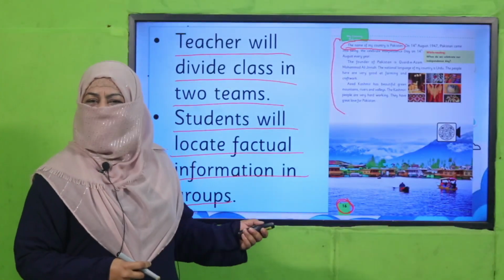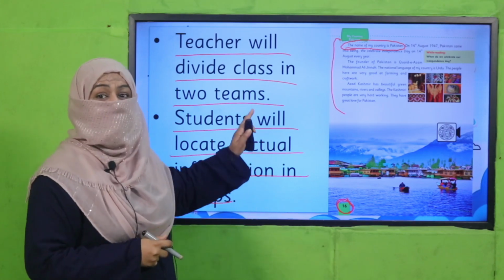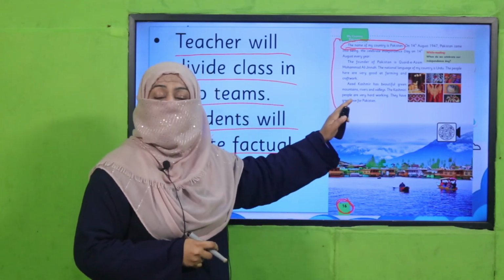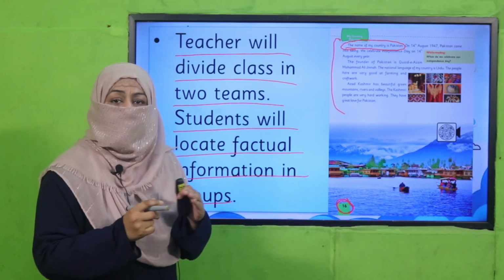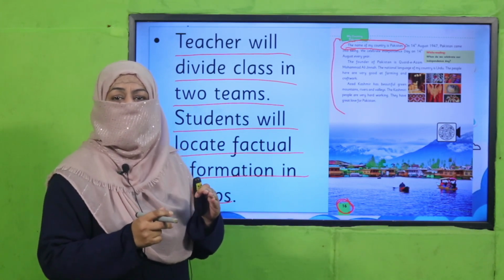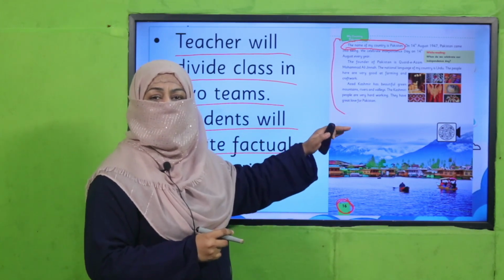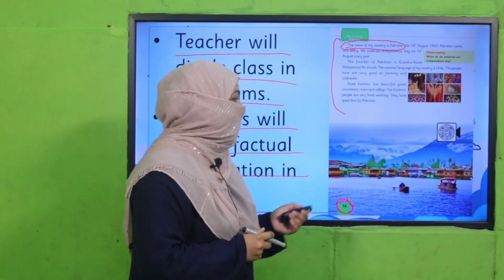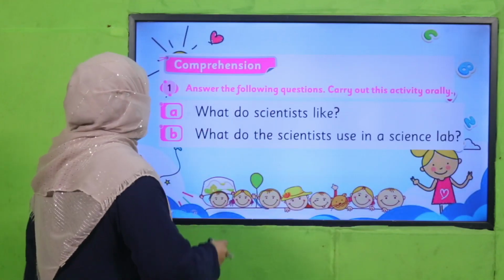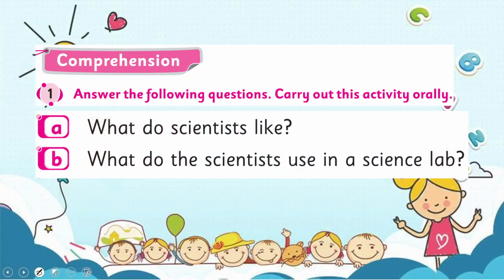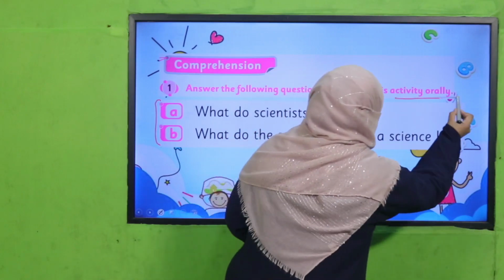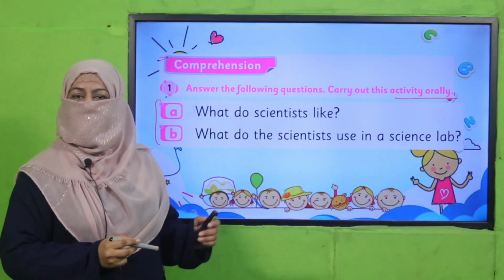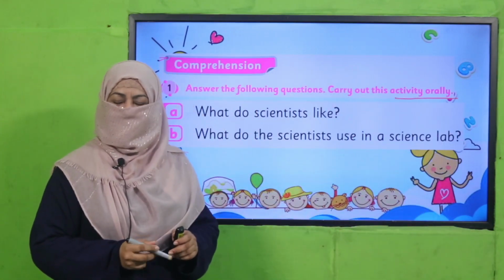Yes, my dear children, are you done with it? Good job. Now you see how in the text we find out the fact, because all the information is not factual information. Some of the text is factual information, so we just circle or underline it. Okay, all right. So it's time for the comprehension. The text we just read, these are the questions. You will tell these answers to your teacher orally. So pause the video, answer these questions, and quickly come back.